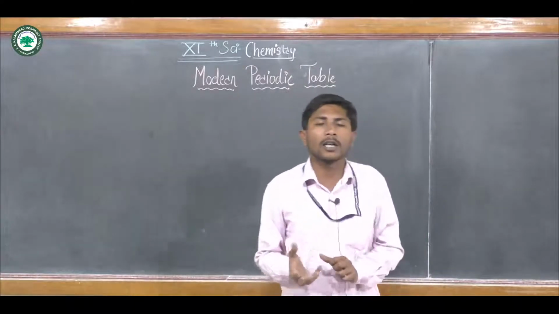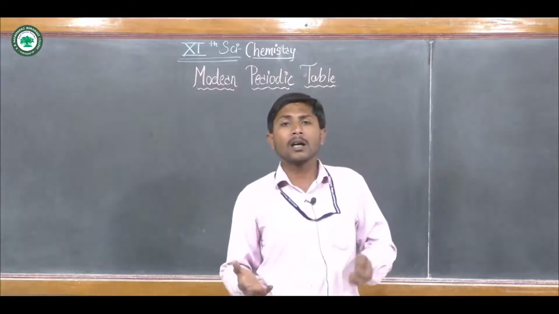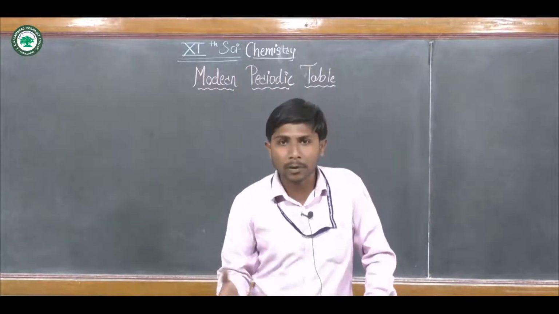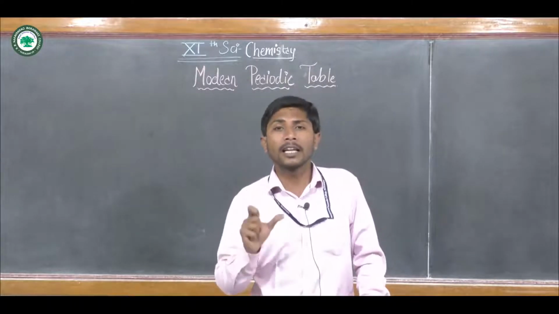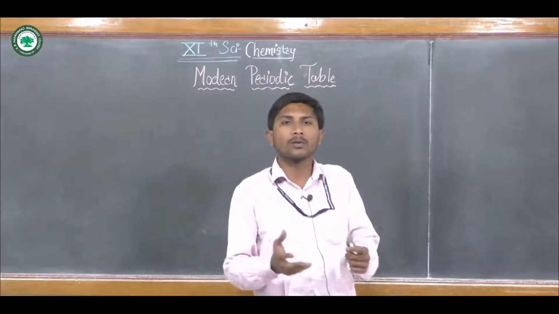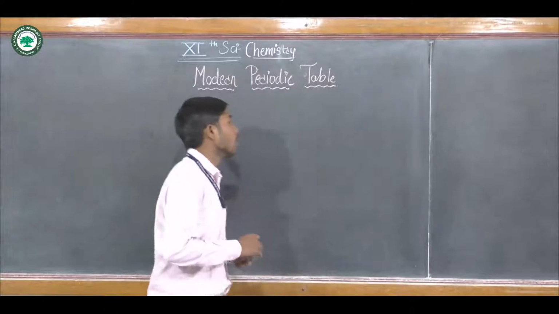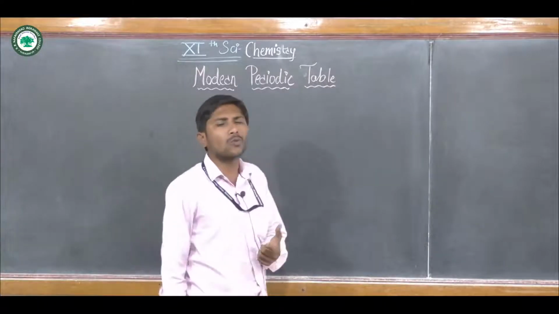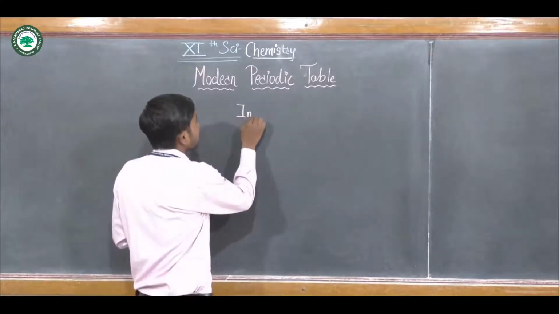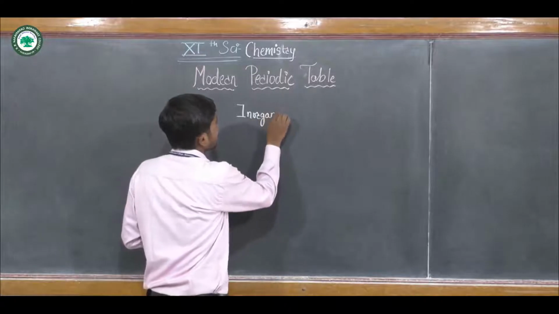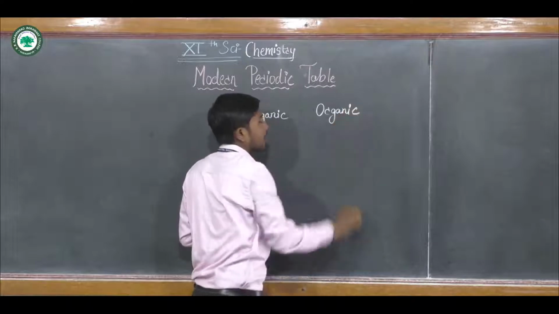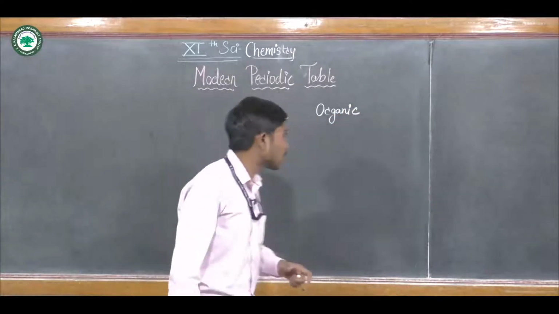Firstly, in the ancient days, when science was not so well developed, the elements were classified according to their sources. Means what? Where they are found, from their origin. Initially those elements were classified into two types, inorganic and organic. What is meant by inorganic and organic?